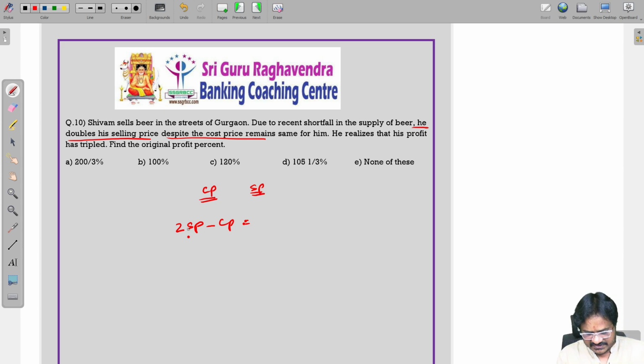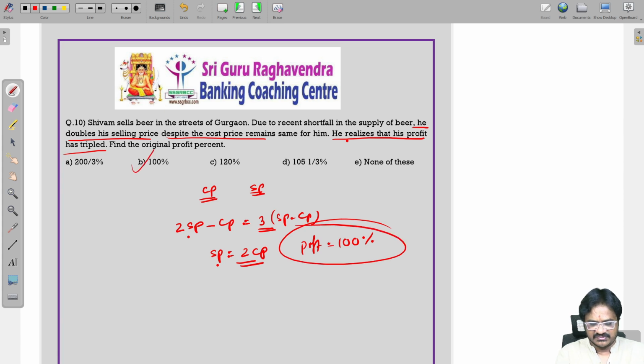Now, instead of SP, he is doubling the selling price. That's why 2 SP. He realized that profit is tripled. So profit is nothing but SP minus CP. Tripled means 3. Now, if you do the calculation, you are going to get SP is equal to 2 CP. That means if the selling price is double the cost price, profit is 100%. He is getting 100% profit. So answer 2 is the correct answer.